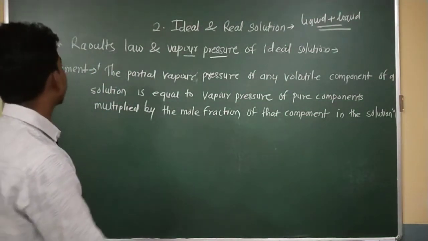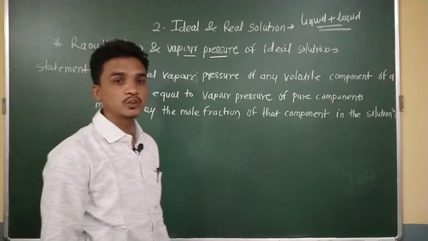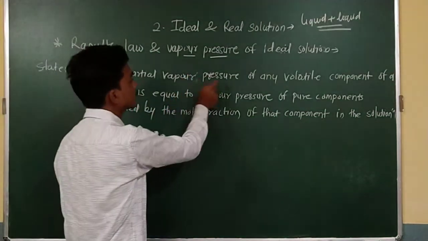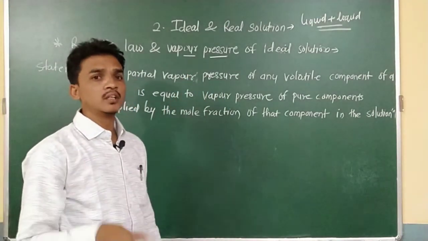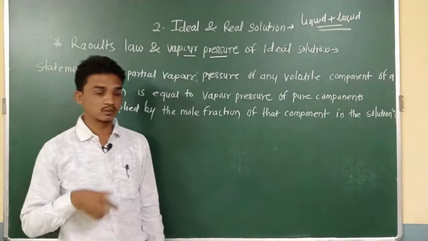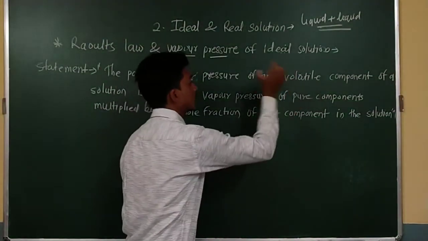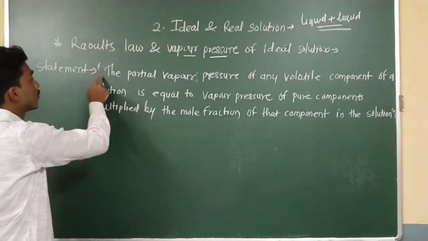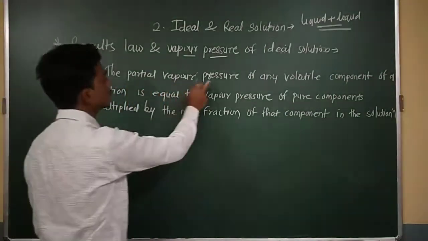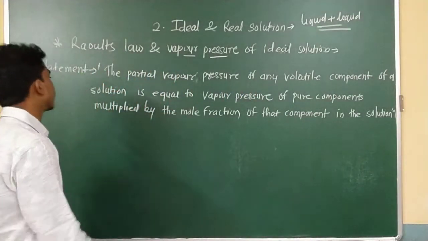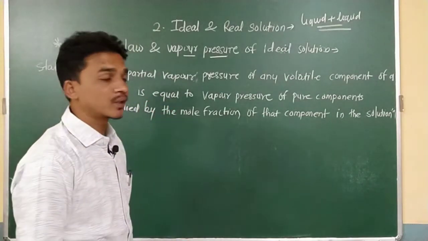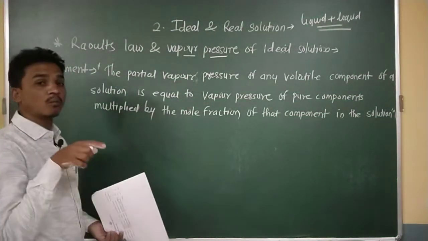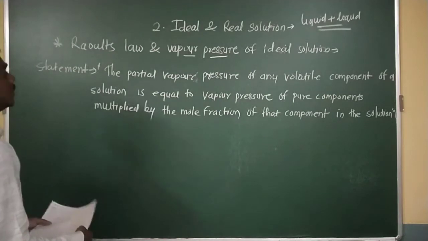The first thing you have to remember is that Raoult's law is related to solutions of liquids in liquids. These are very important things. Raoult's law depends on the vapor pressure of the volatile component. That means it totally depends on the volatile components. So the statement of Raoult's law is: the partial vapor pressure of any volatile component of a solution is equal to the vapor pressure of the pure component multiplied by the mole fraction of that component in the solution. This is the statement of Raoult's law.